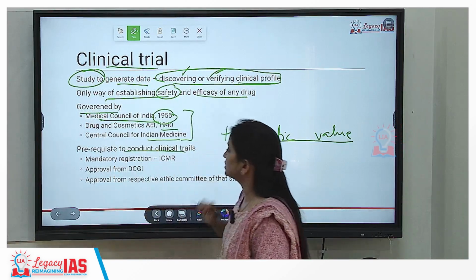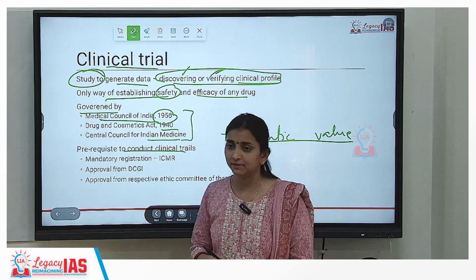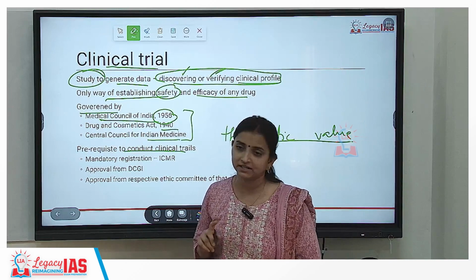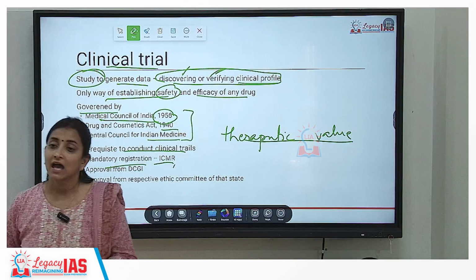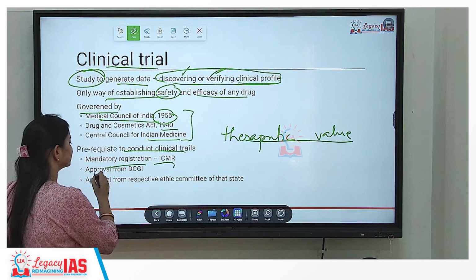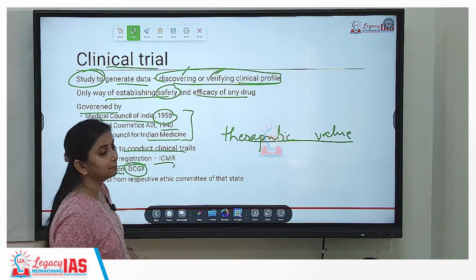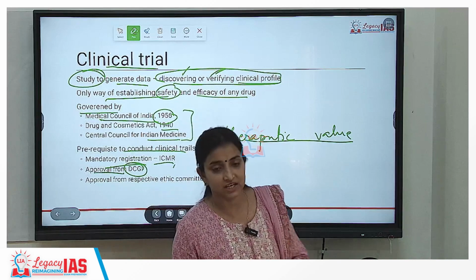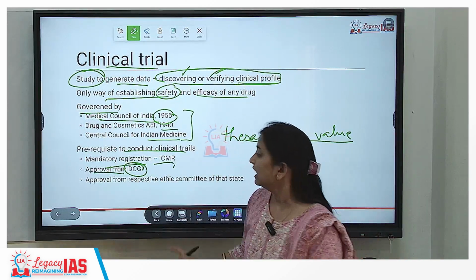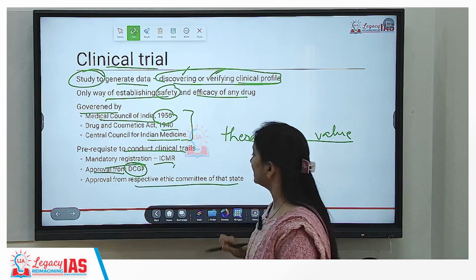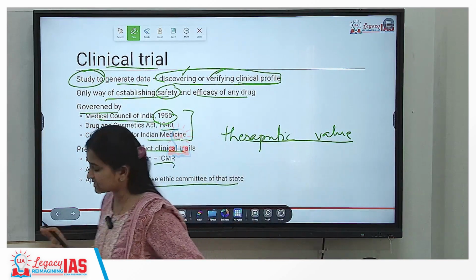What is the prerequisite to conduct the clinical trial? First of all, a person will have to register with the Indian Council of Medical Research. In ICMR, mandatory registration has to be carried out, and then the organization, the pharma company, will be getting an approval from DCGI that yes, you can proceed with carrying out clinical trials. Okay? Approval from the respective ethics committee.